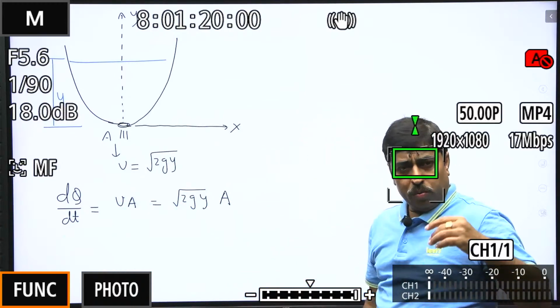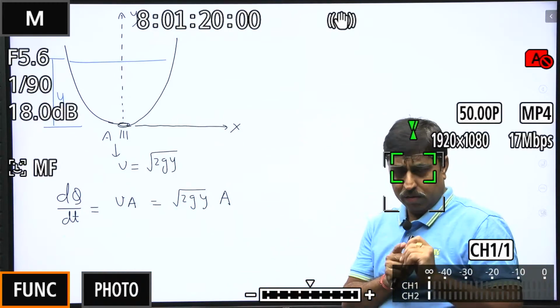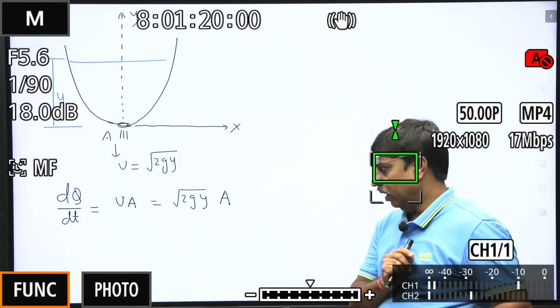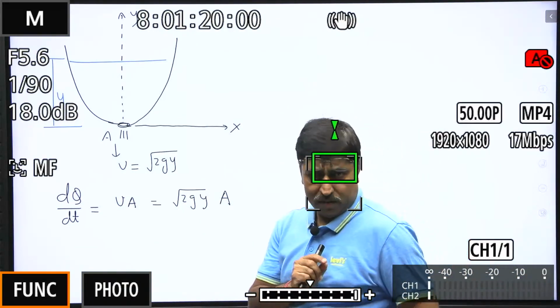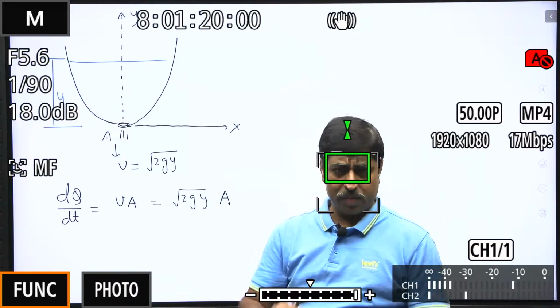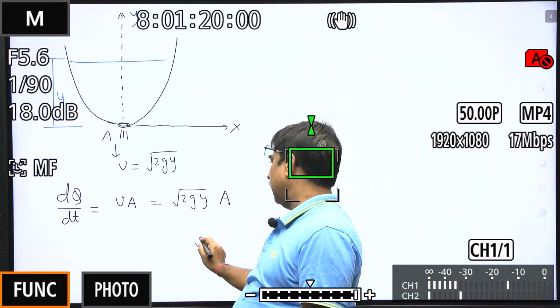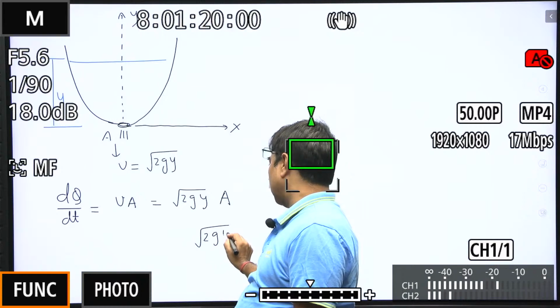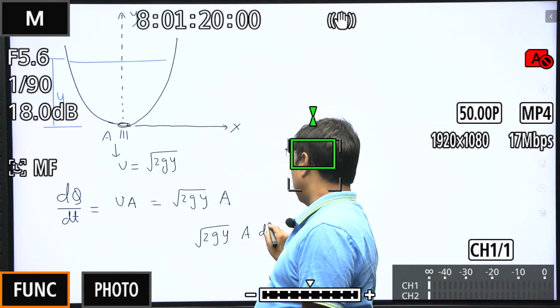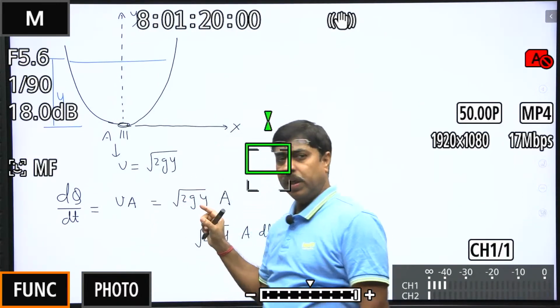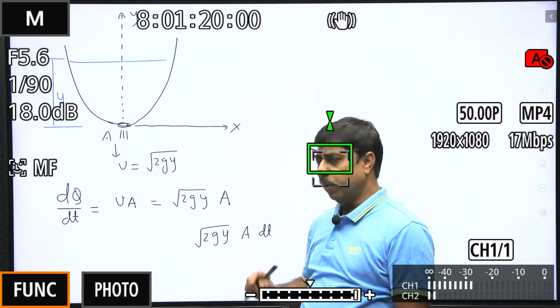Now, consider a time interval dt. Just consider a time interval dt. In that dt second, dt is a very small, infinitesimally small time interval. In that dt second, the volume of water that will come out will be this into dt. dq will be equal to this into dt.